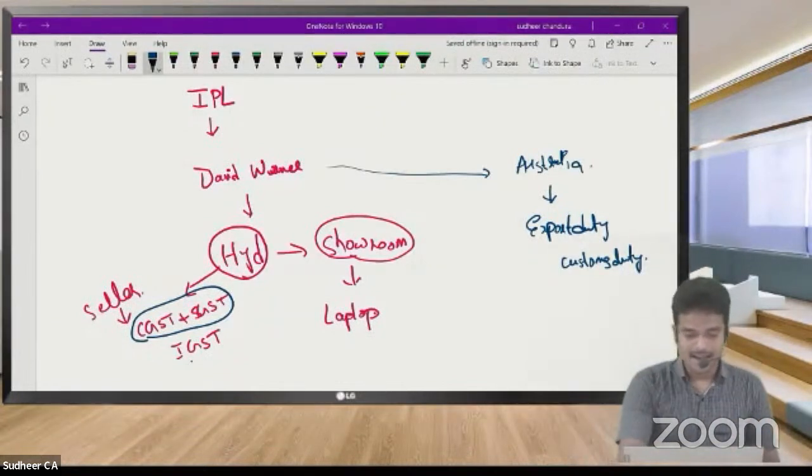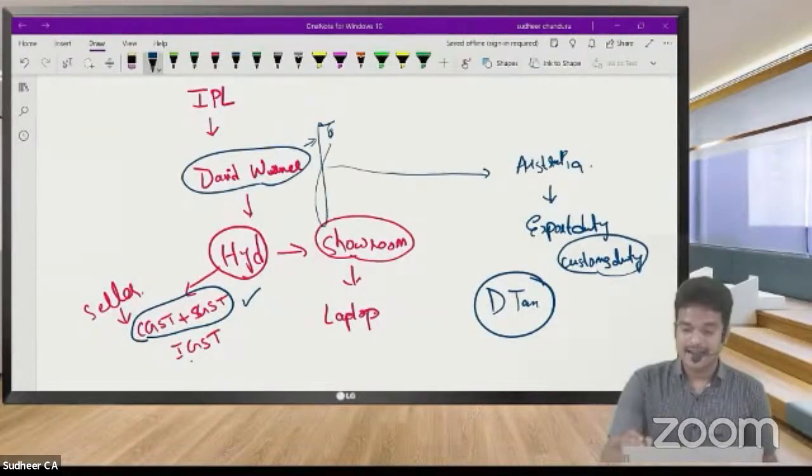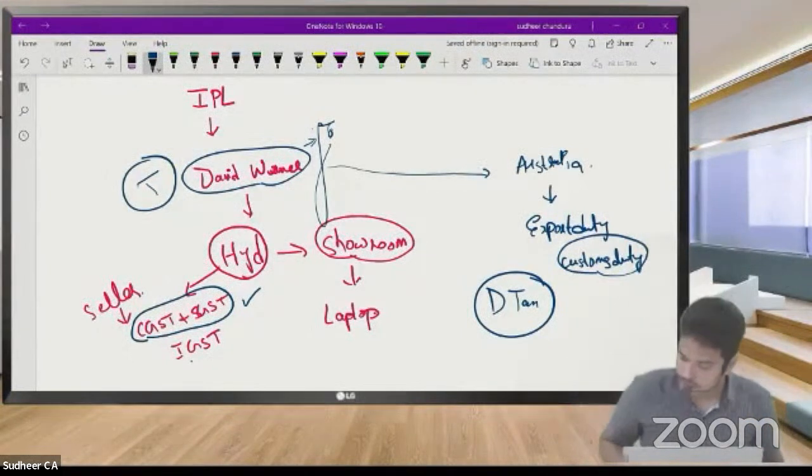So here in India, he is paying CGST plus SGST. Again, at the time of export, paying customs duty leads to double taxation. That's why what they have specified is whenever you are selling the goods to a tourist, here Warner will be called as a tourist. So whenever you are selling the goods to a tourist, So whenever you are going to sell the goods to a tourist,